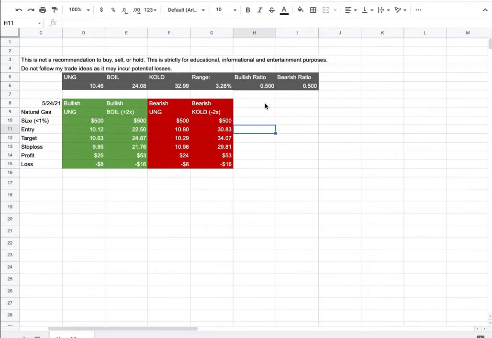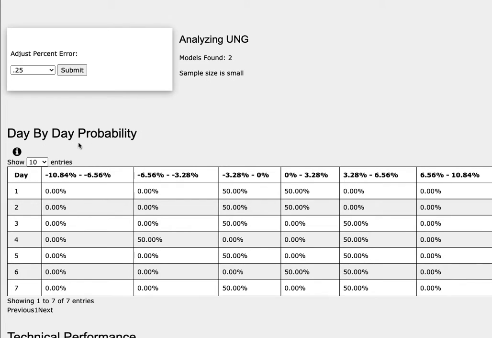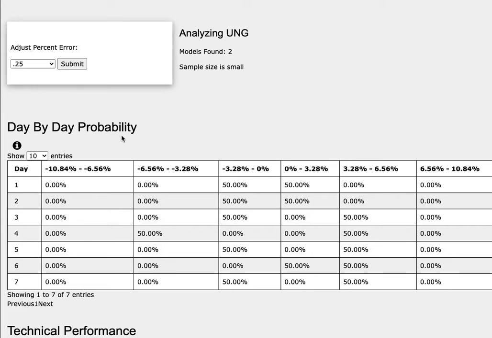So how did I develop these trade ideas? It all comes from the day-by-day probability model, which is available in the link below, so do check it out. As we progress to the 5th day or week of trading, natural gas has a 50% chance to climb between 3.3% to 6.6%. To the downside, it has a 50% chance to fall between 0 to negative 3.3%.